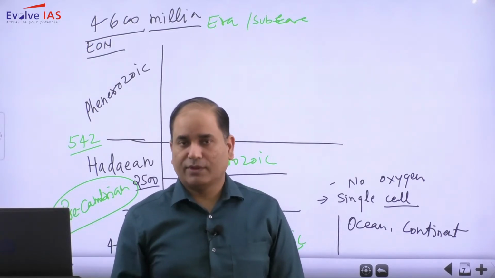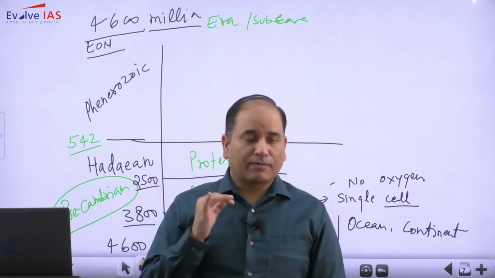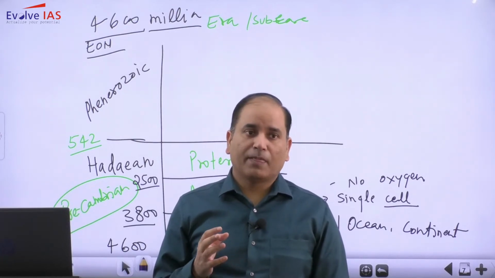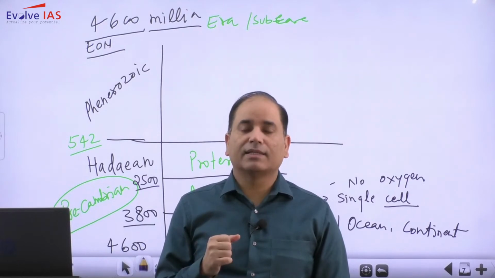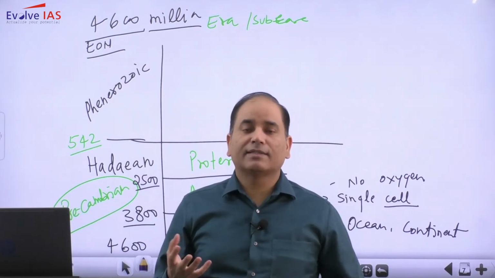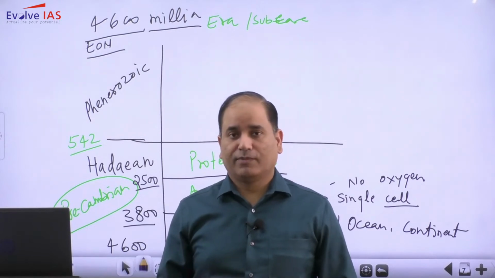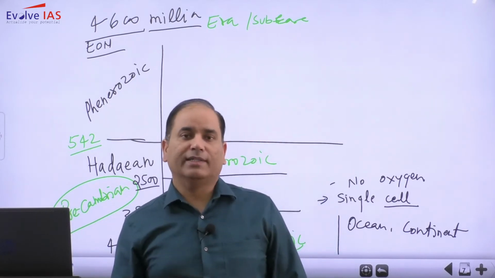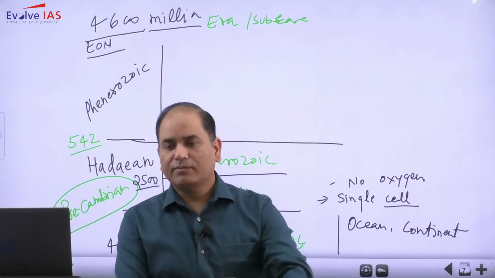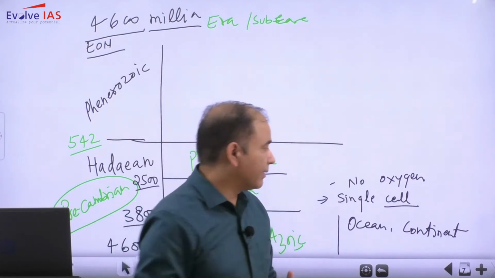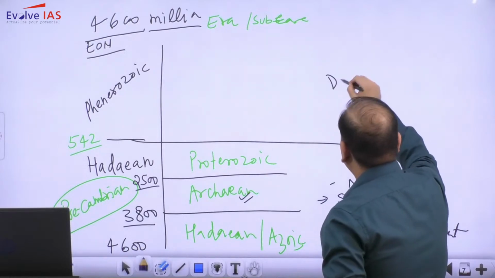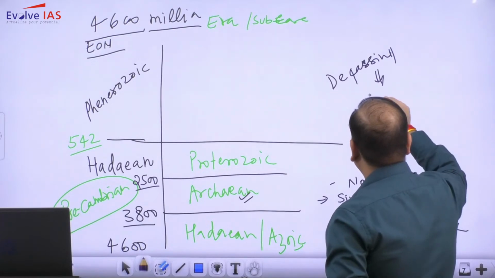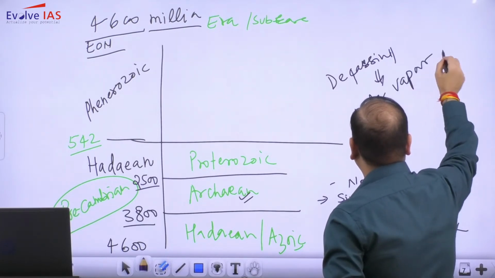Through degassing, important gases like carbon dioxide and nitrogen, and some inert gases like argon, xenon, krypton, were released from the earth interior, but oxygen was not released. Now there are two possibilities. When degassing was happening, there was release of one very important gas, water vapor.